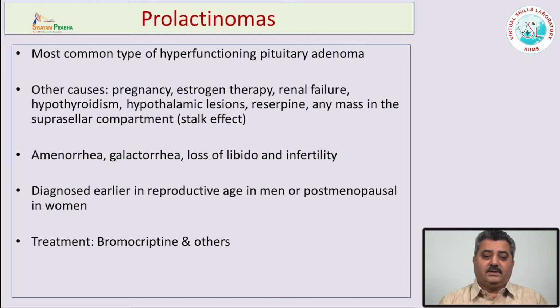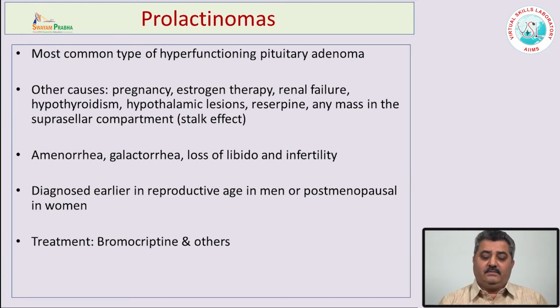There are other causes, as I mentioned here, where the prolactin levels are raised: during pregnancy, during estrogen therapy, during renal failure, hypothyroidism, hypothalamic lesions, or when people are on certain drugs. There may also be some mass in the skull which causes compression of the pituitary stalk and raised prolactin levels. So, one has to differentiate all those secondary causes where prolactin levels are raised.